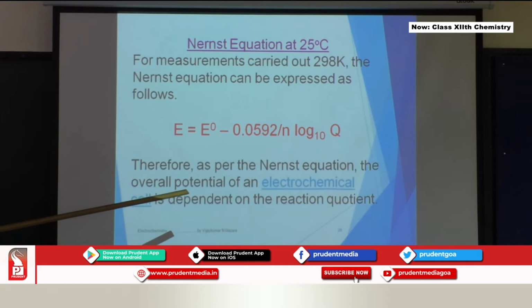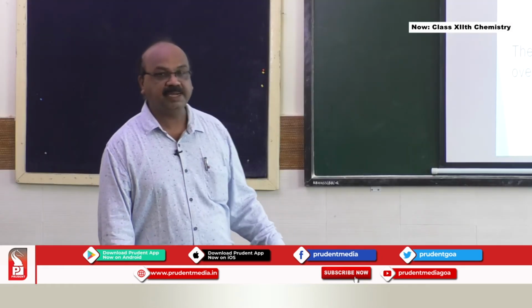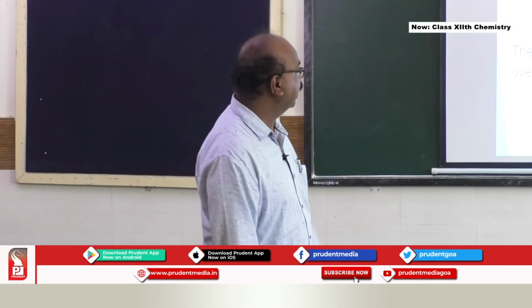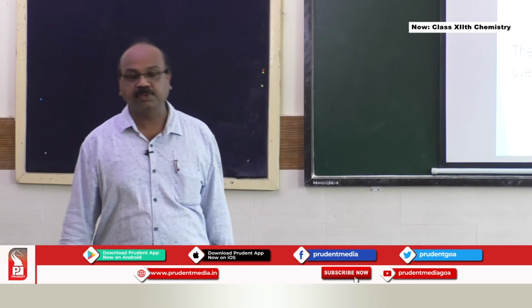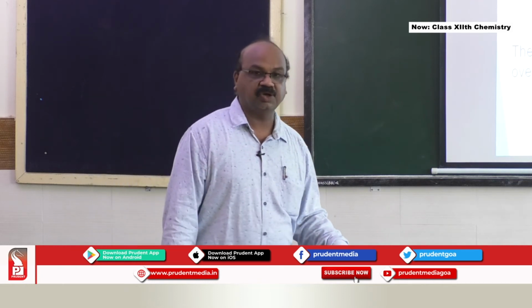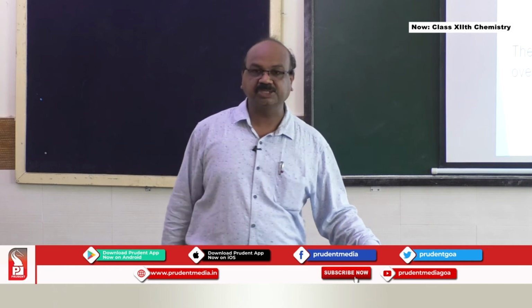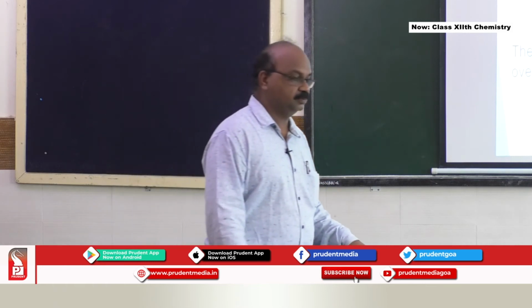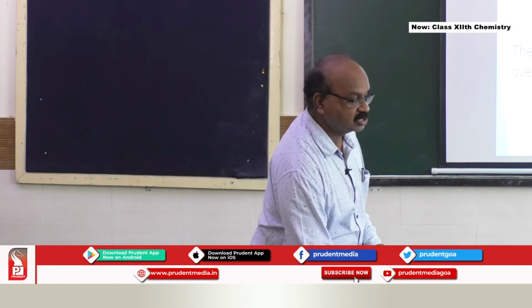Therefore, as per the Nernst equation, the overall potential of an electrochemical cell depends on the reaction quotient, that is Q. So please remember this equation: E cell equals E naught cell minus 0.0592 divided by n log Q, where Q is the molar concentration of oxidized species divided by the molar concentration of reduced species. This particular equation is very important.